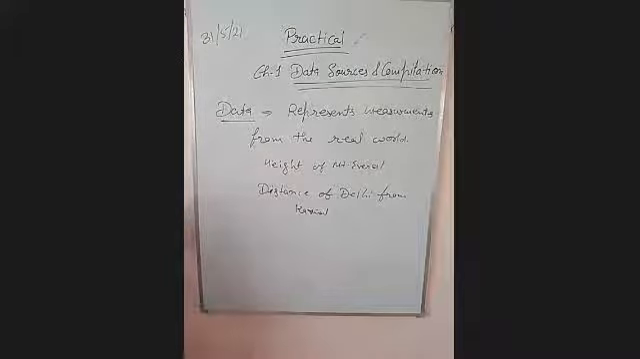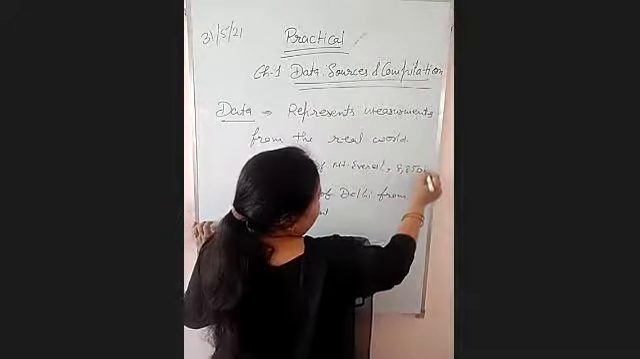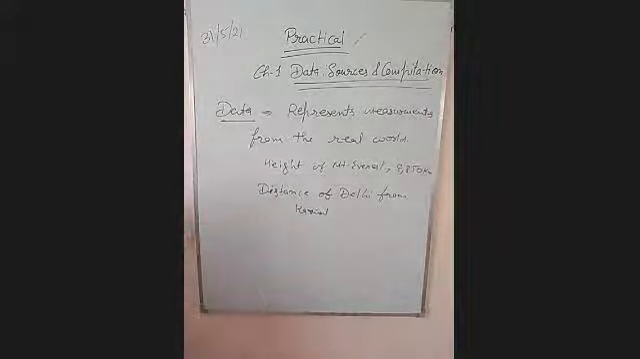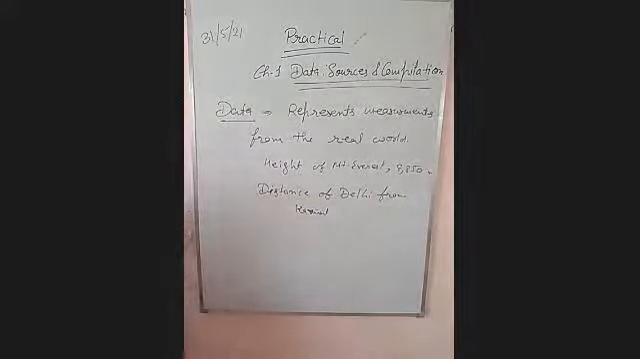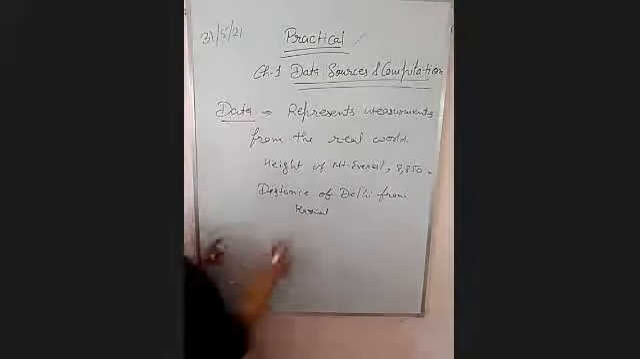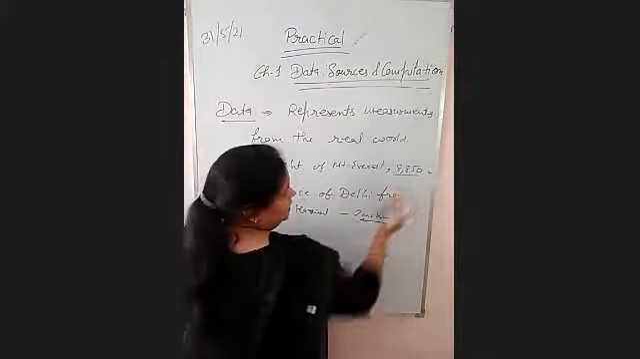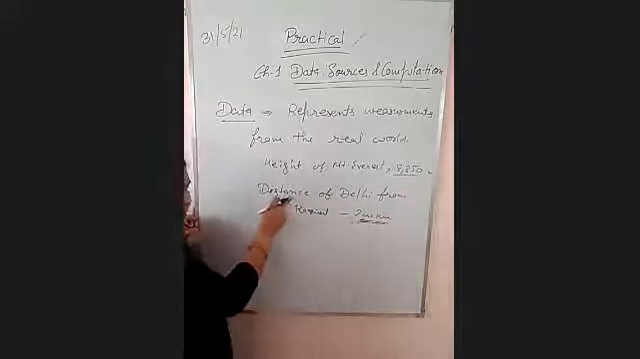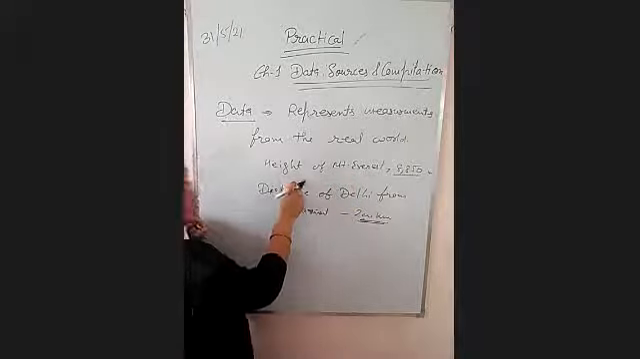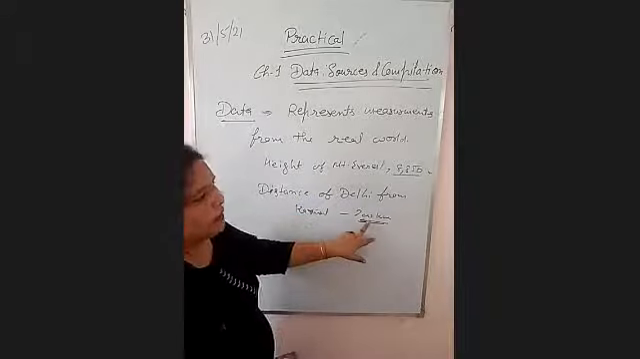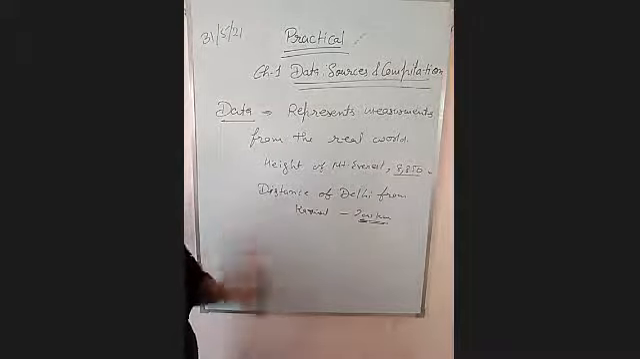When we measure it, this is about 8,850 meters, sorry, not kilometers. Suppose the distance between Karnal and New Delhi is 200 kilometers. So this is called data, which is the measurement of the distance of Delhi from Karnal, and the measurement of Mount Everest's height. So any measurement from the real world is known as data, right?